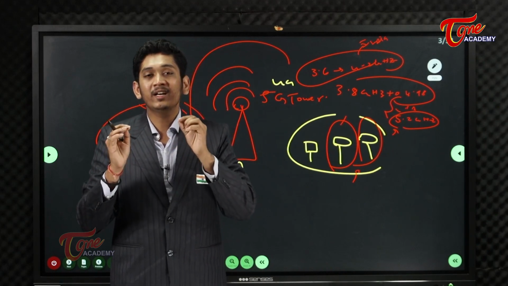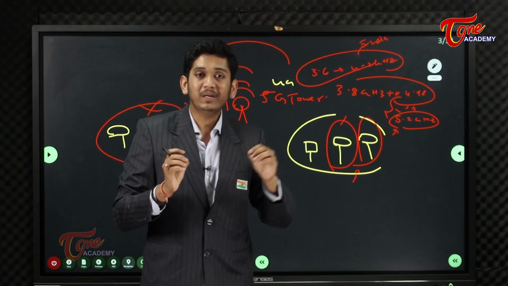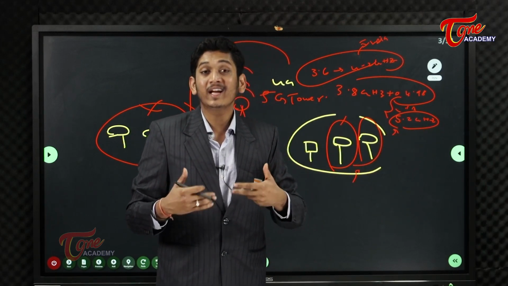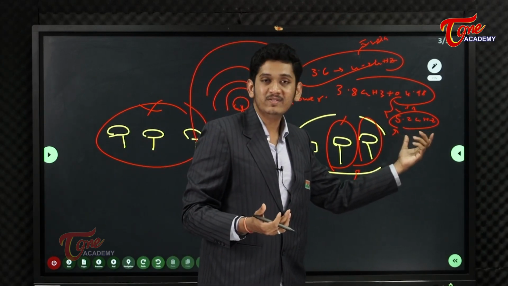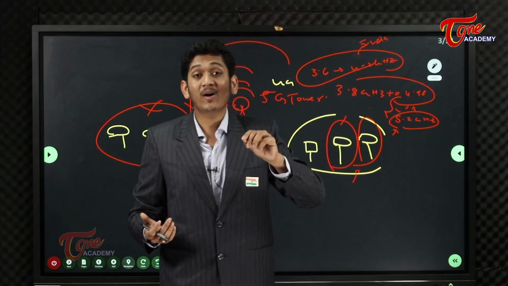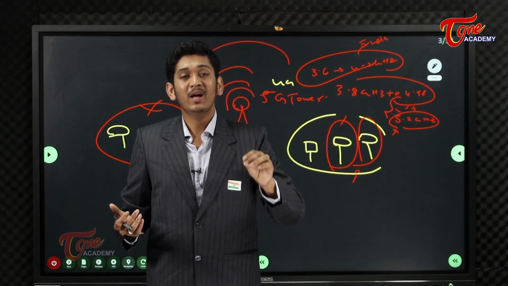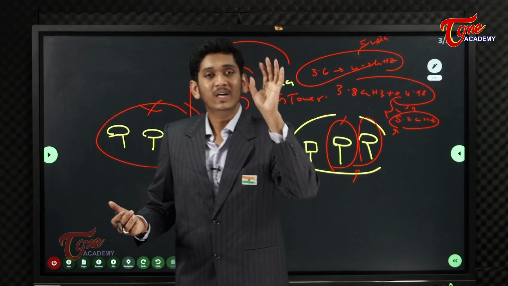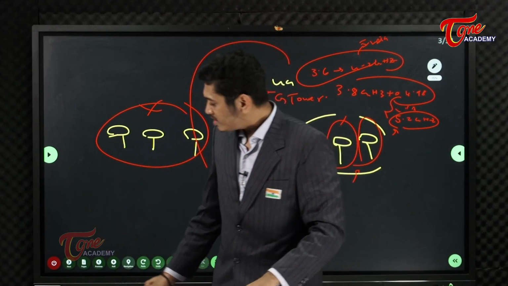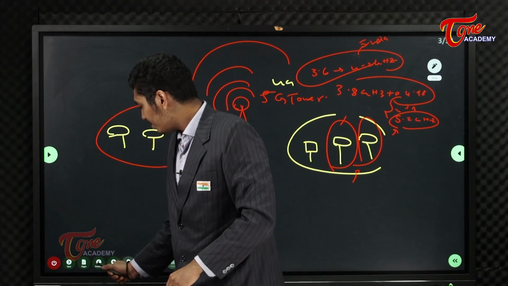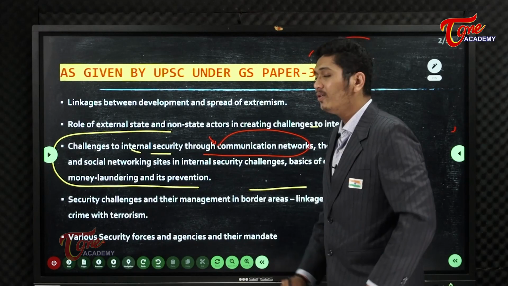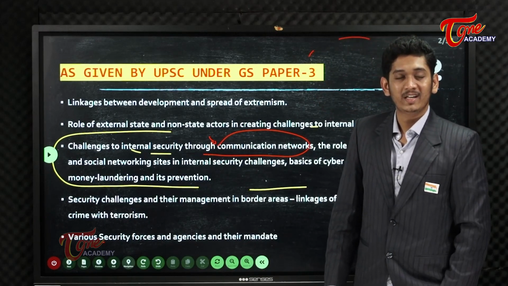If certain illegal people get this frequency, they can easily manipulate it, and they can cause terror in the region by just giving wrong information to the aeroplane and letting it crash on the ground. So this is how we will learn about the internal security issues through communication networks.